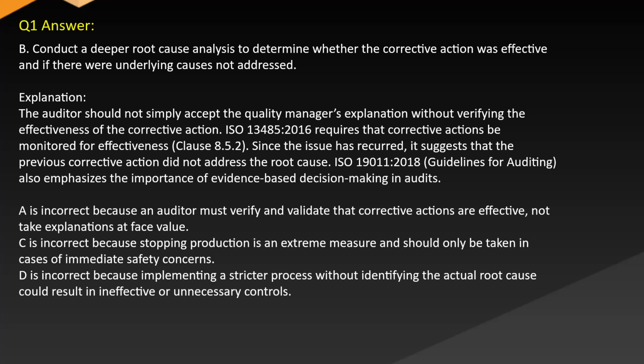A is incorrect because an auditor must verify and validate that corrective actions are effective, not take explanations at face value. C is incorrect because stopping production is an extreme measure and should only be taken in cases of immediate safety concerns. D is incorrect because implementing stricter controls without identifying the actual root cause could result in ineffective or unnecessary controls.